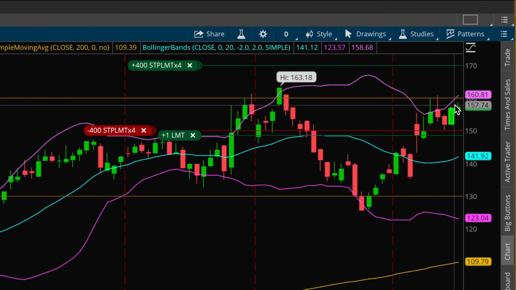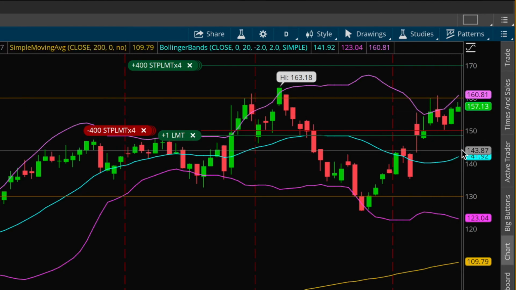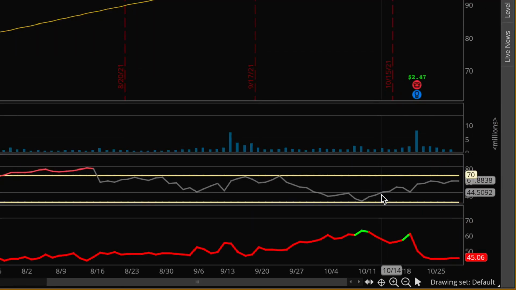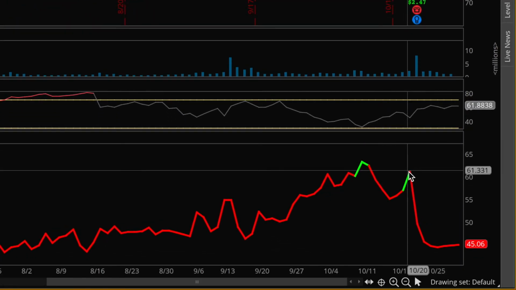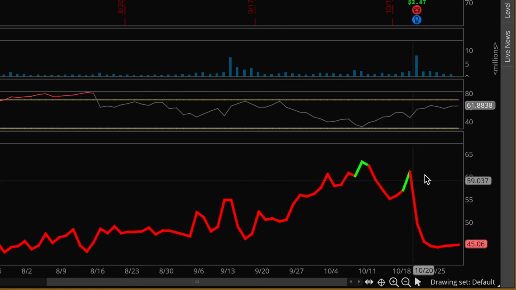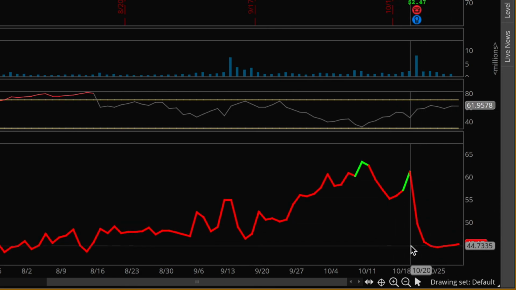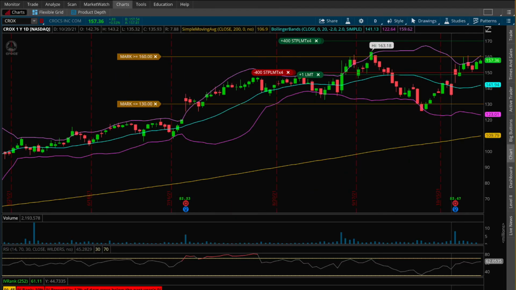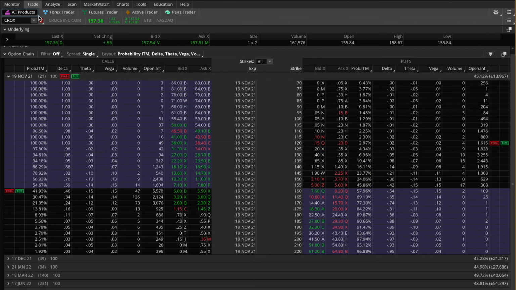So basically I will need a pretty nice down move in the near future to actually start making some decent money on my Crocs position here. We still got a very nice collapse in the implied volatility after those earnings came out. You can see that. And this definitely helped to offset the losses I incurred on my call option when the stock got really close to its strike. But overall, I still definitely need my deltas on this strangle to get balanced out a bit more.